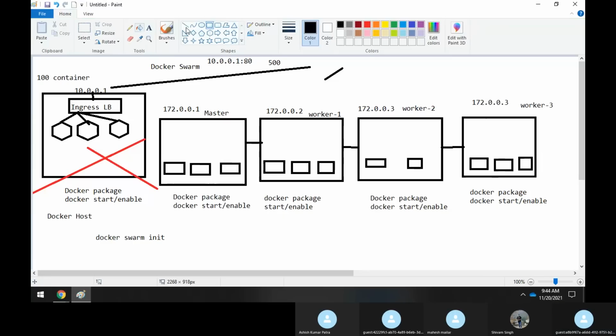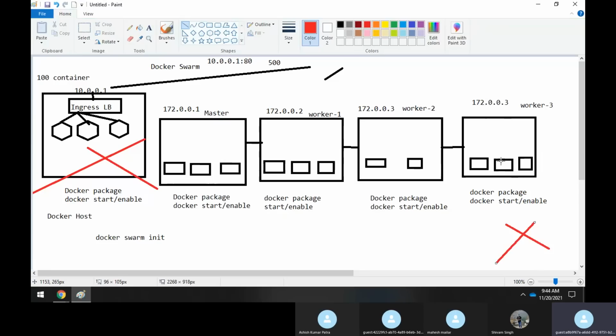Assume that worker node 2 or worker node 3 goes down, this machine goes down. Now what happens? Whatever containers, around 30 containers, are running here will be shifted across the remaining nodes. So whatever the 30 containers which are running here, as soon as this machine goes down, suppose the machine gets crashed.